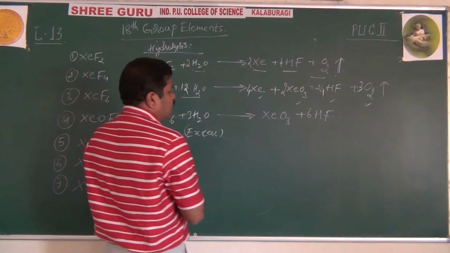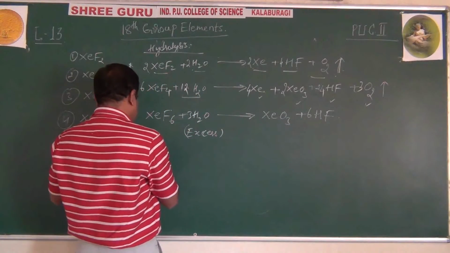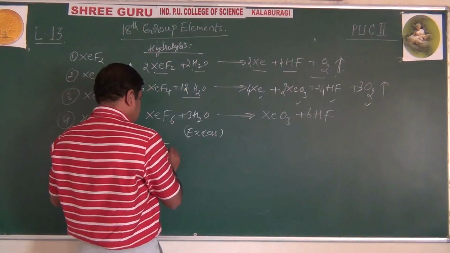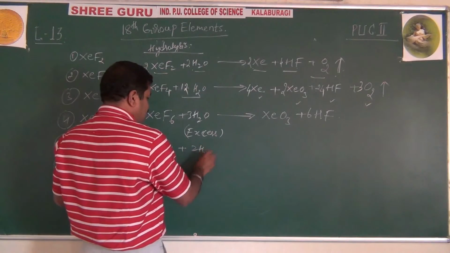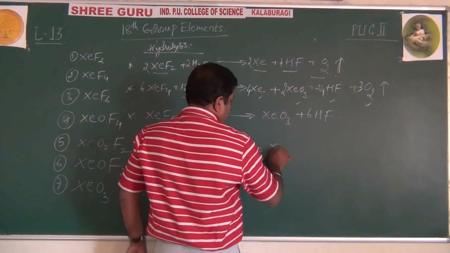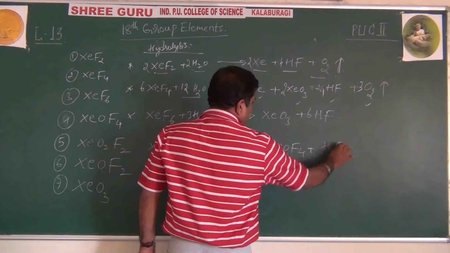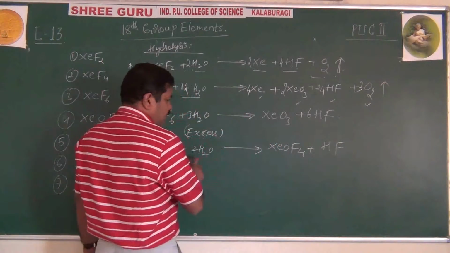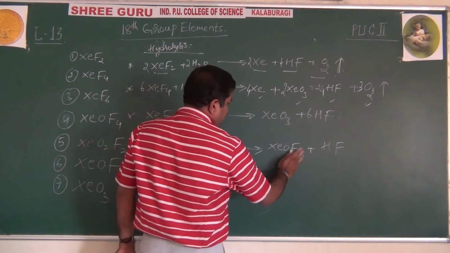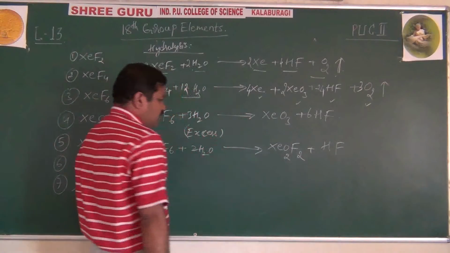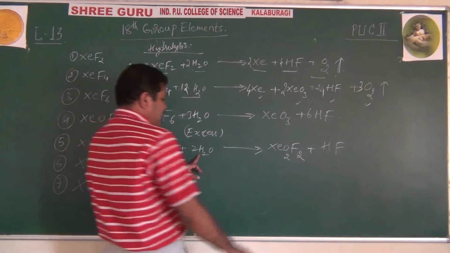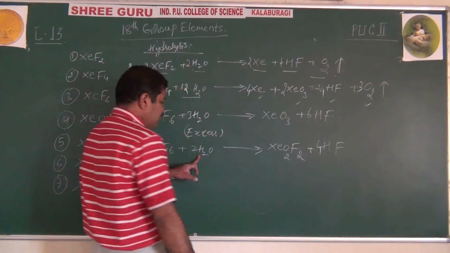And xenon hexafluoride with limited water, 2 moles of water, forms xenon dioxide difluoride, XeO2F2, and 4 HF. Got it?